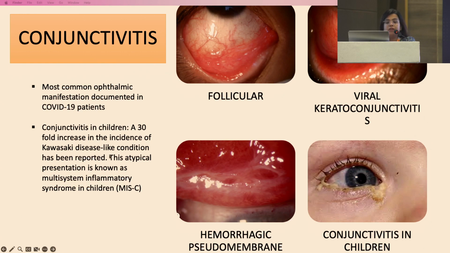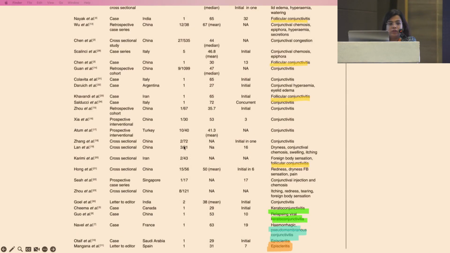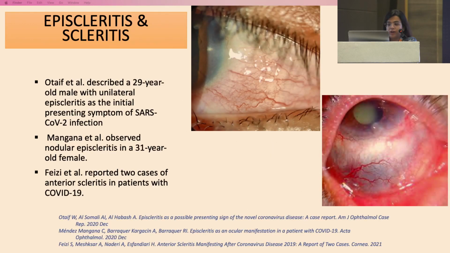I would like to mention that a few case reports describe conjunctivitis in children, which was classified as multi-system inflammatory syndrome in children, a condition resembling Kawasaki disease. This table shows various presentations reported by various authors worldwide with conjunctivitis as the first symptom. The second presentation can be in the form of episcleritis and scleritis.